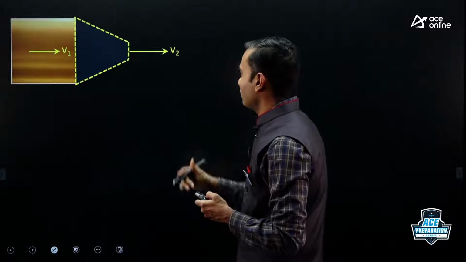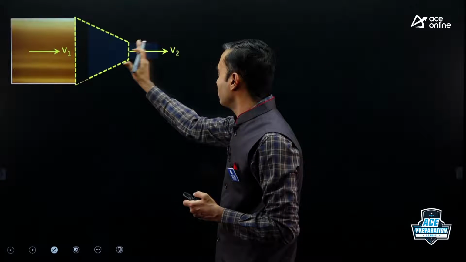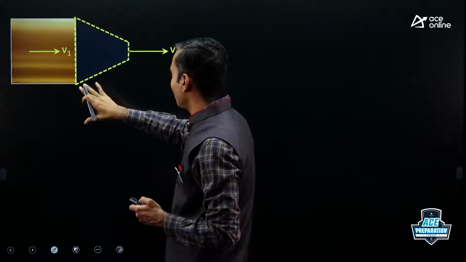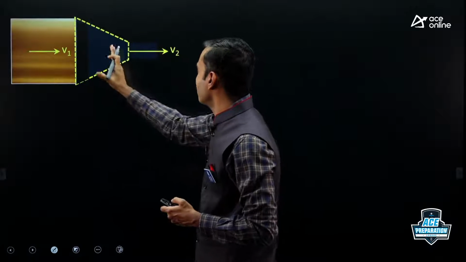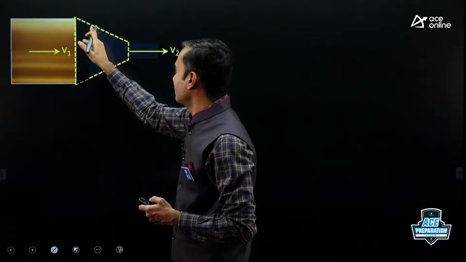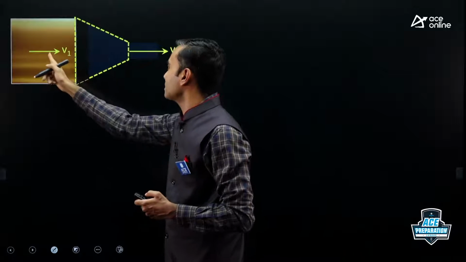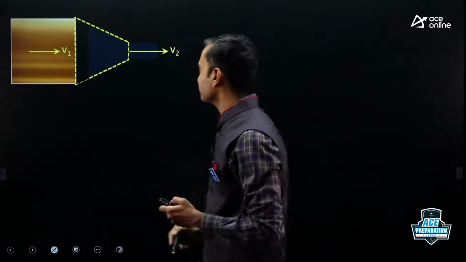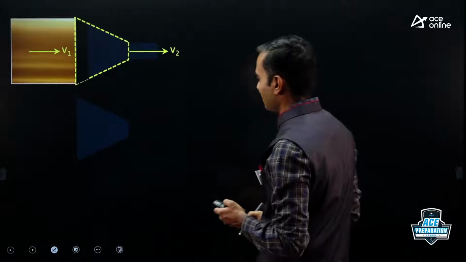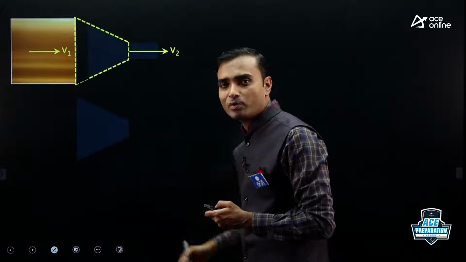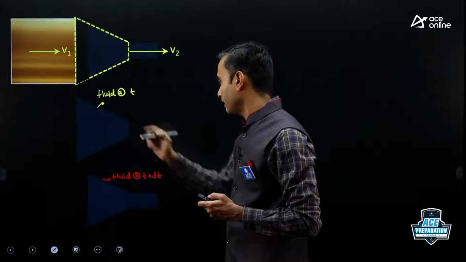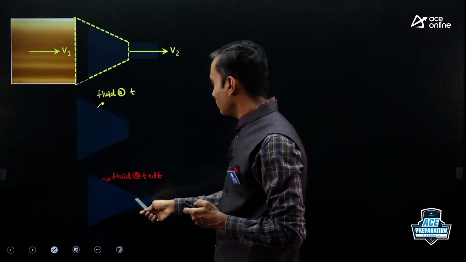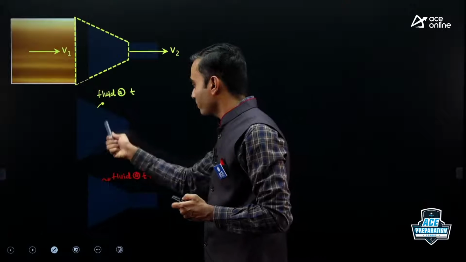In time dt, some amount of fluid will go out. Whatever mass of fluid we are considering at time t will deform. Some mass will go out, and this portion will be occupied by some other mass. The same thing is shown here. This is the fluid volume at time t, and this is the fluid volume at time t plus dt. Now we want to find the rate of change of momentum for this fluid.